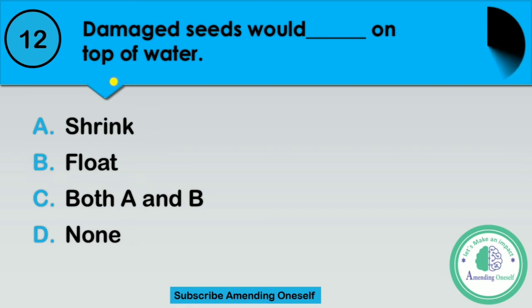Damaged seed would blank on top of water. Option A, shrink. Option B, float. Option C, both A and B. Or option D, none. I repeat the question. Damaged seed would float, blank on top of water.